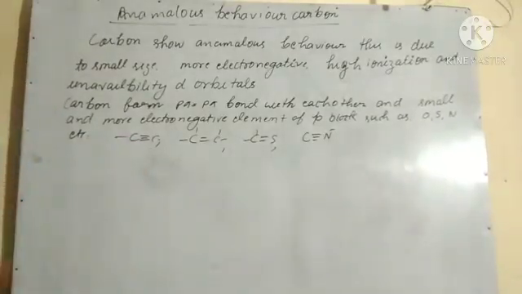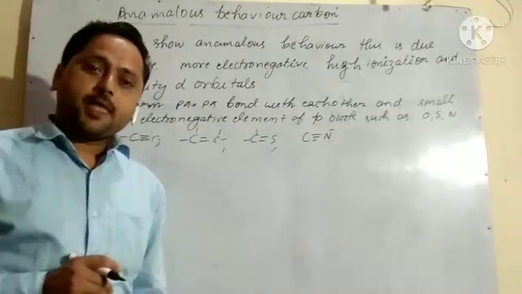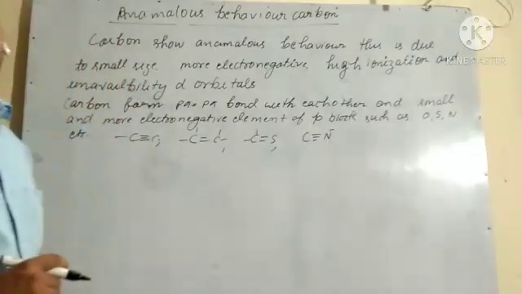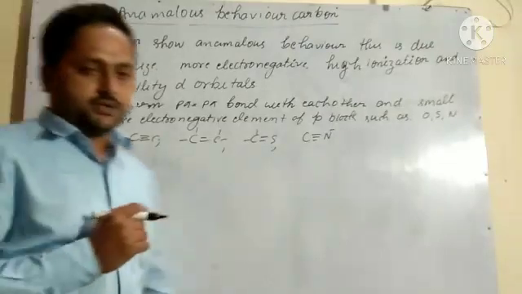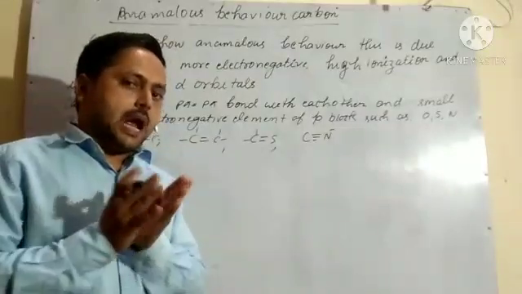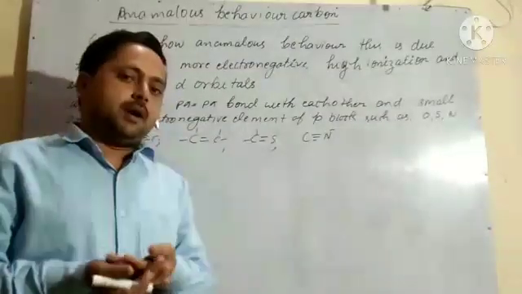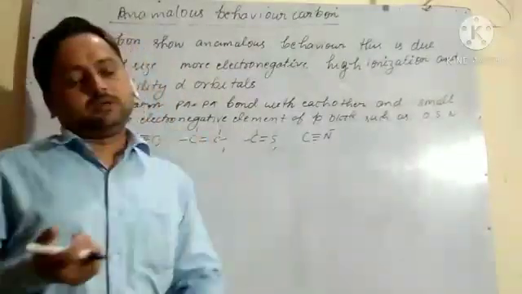Other elements of this group also form pi bonds by using either d orbitals or f orbitals. So overlapping is not appropriate, so that pi bond is not stable like these bonds.